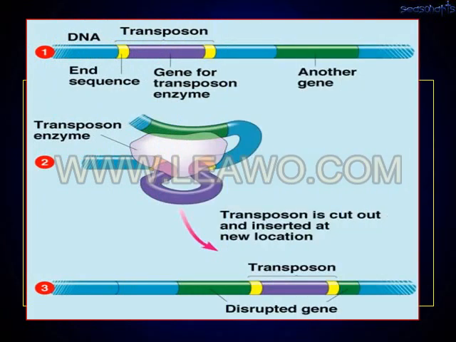So see this DNA, the DNA having the transposome, and this transposome again contains the gene for the enzyme. In the second step, you will see the transposome enzyme. In the third step, the transposome is cut out and inserted at a new location. So this is the way of how these transposomes move from one place to another place, and that's why they are also called jumping genes.